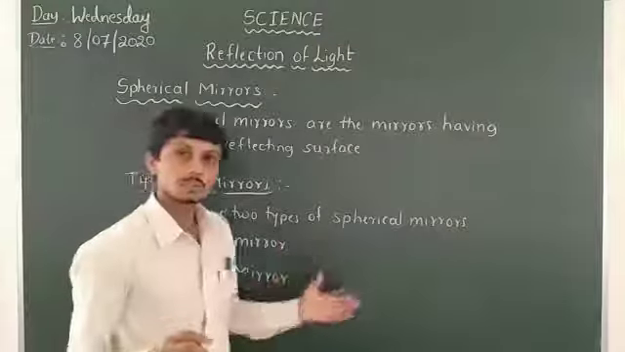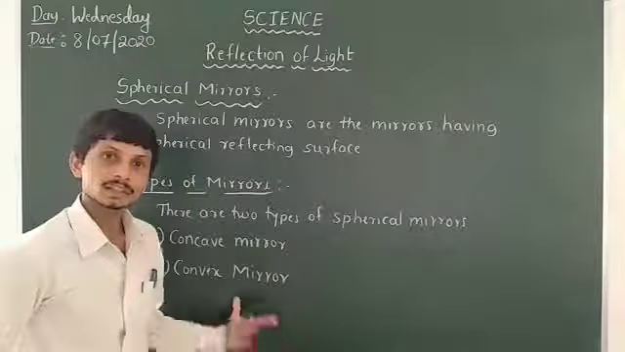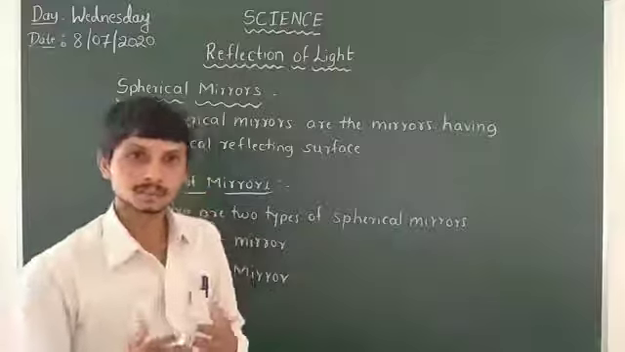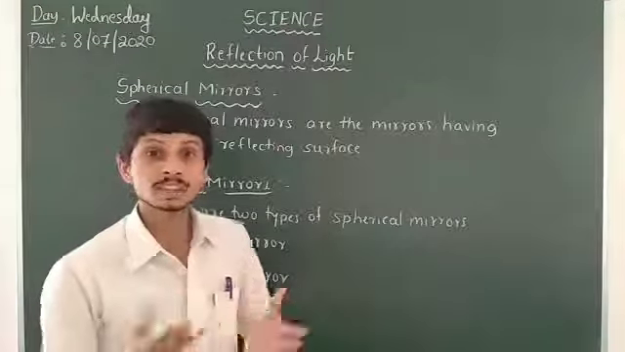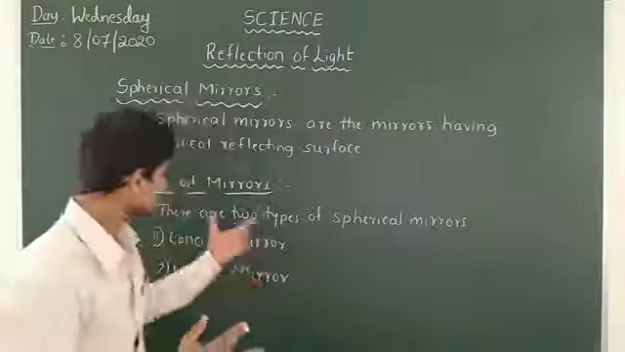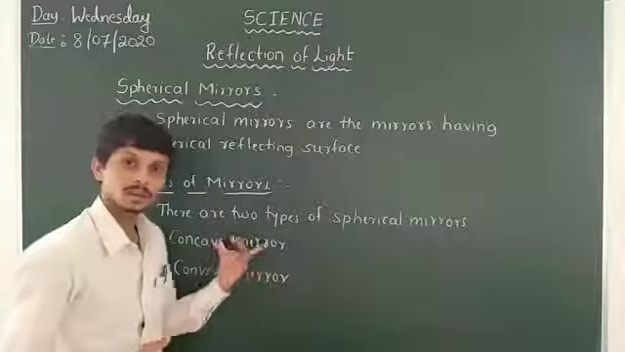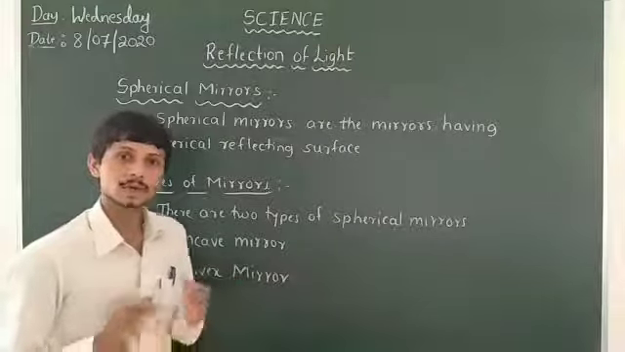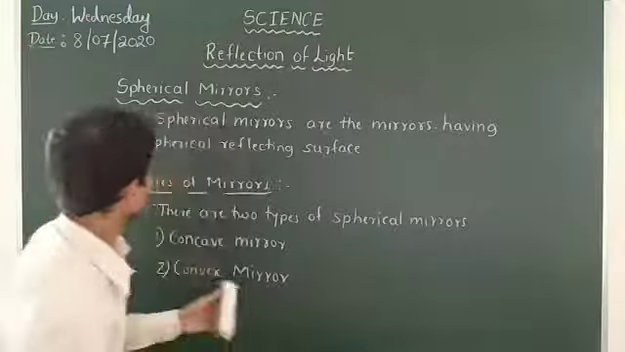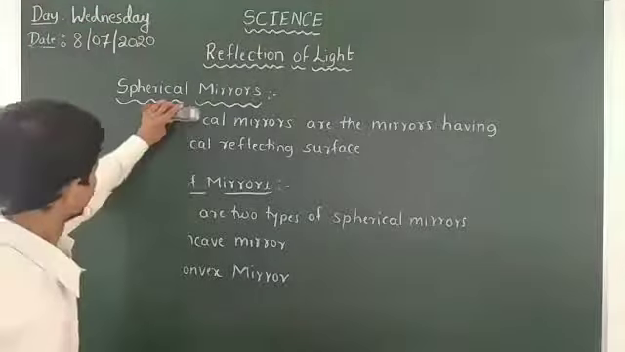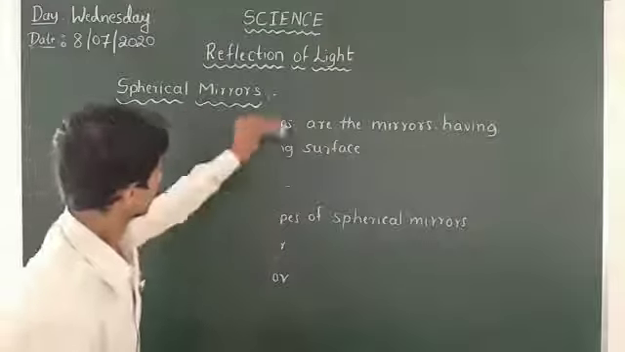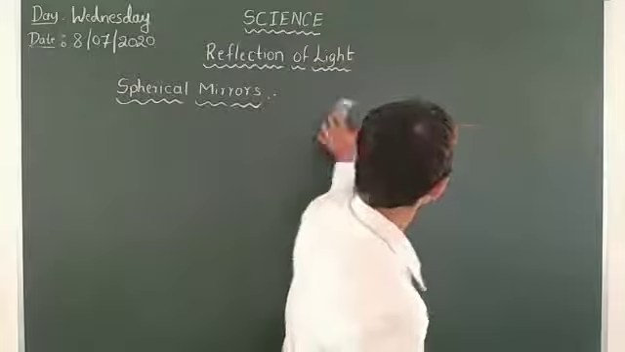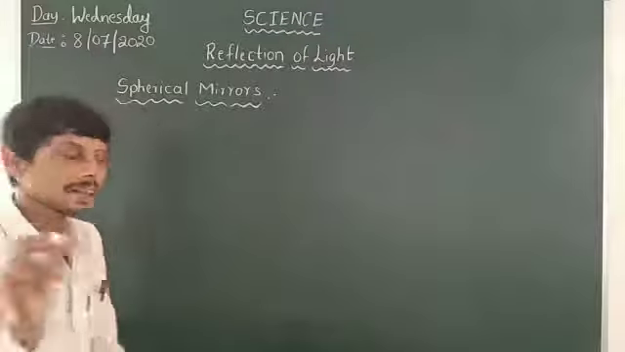These two are the types of mirrors based on their structures. So we are categorizing them by structure into two types, one is the concave mirror and the other is the convex mirror. Let us discuss one by one. Firstly, I will take the concave mirror.